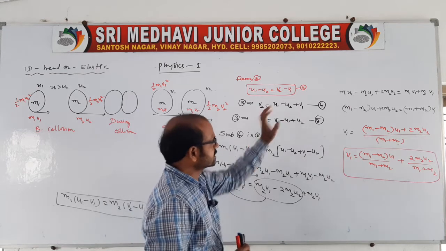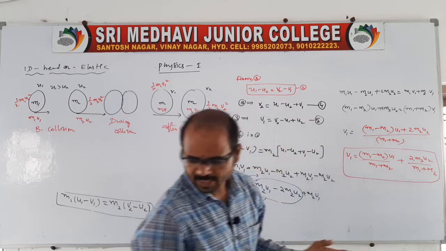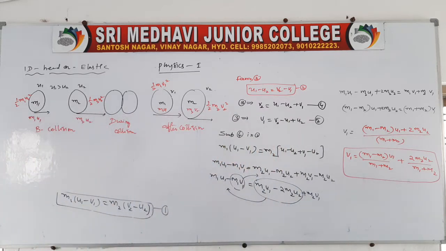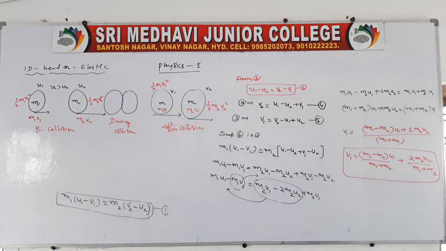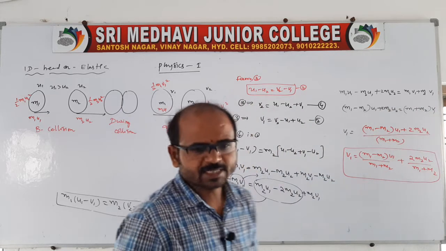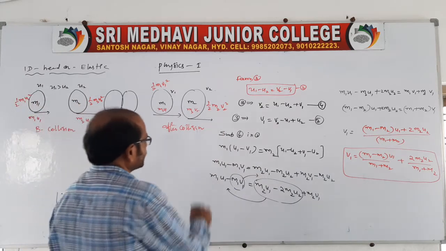After bringing like this, you do the calculations. For the calculation of v1, v1 is nothing but (m1 minus m2) by (m1 plus m2) into u1 plus 2 m2 u2 by (m1 plus m2). So this is related to the v1 expression, and you go for the next one.